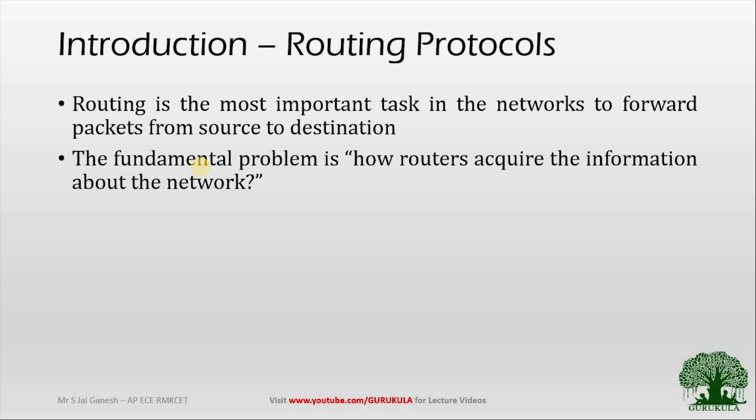So how will a router acquire information about the network or the neighboring nodes, at least at the initial stage? At the initial stage, each and every router must get information about the neighboring routers, and later on each and every router must know the complete picture of the entire network. So how is it acquired? How is the router getting complete information about the entire network? There comes the routing protocol, which will tell you how to acquire the information about the network.